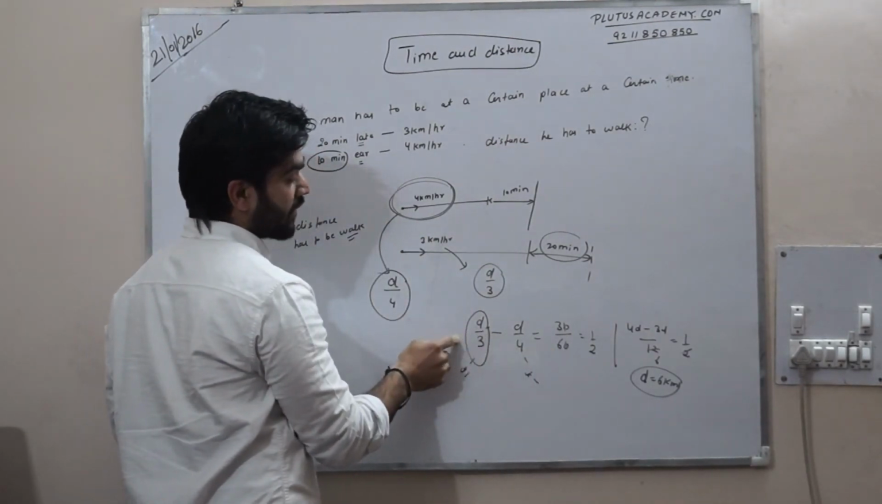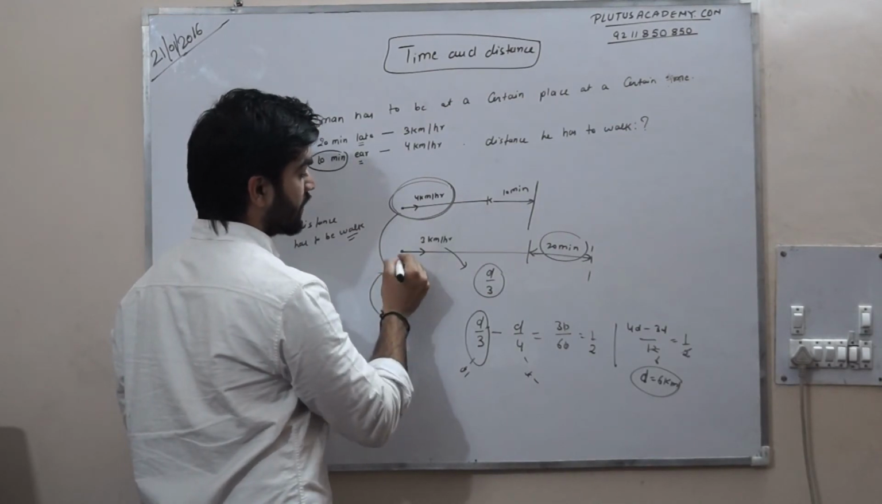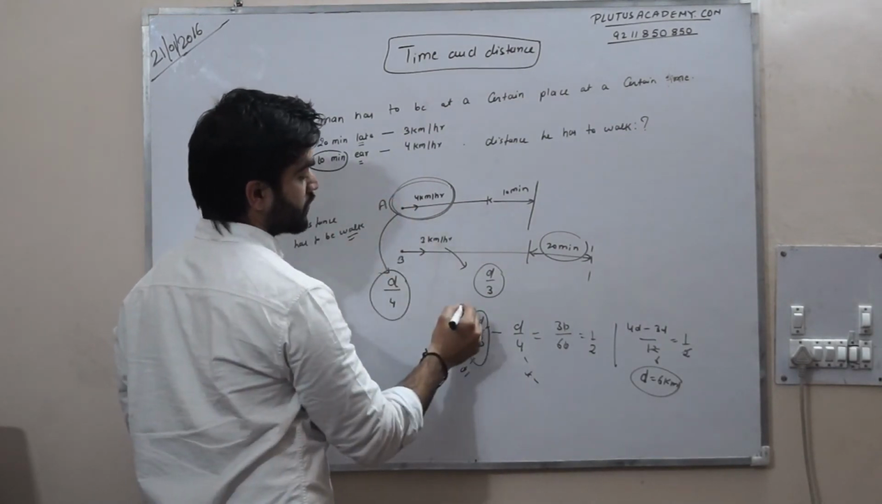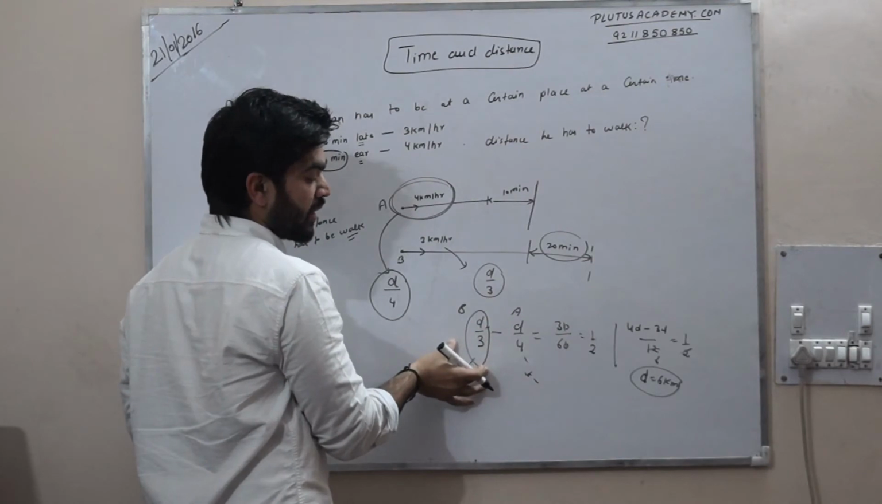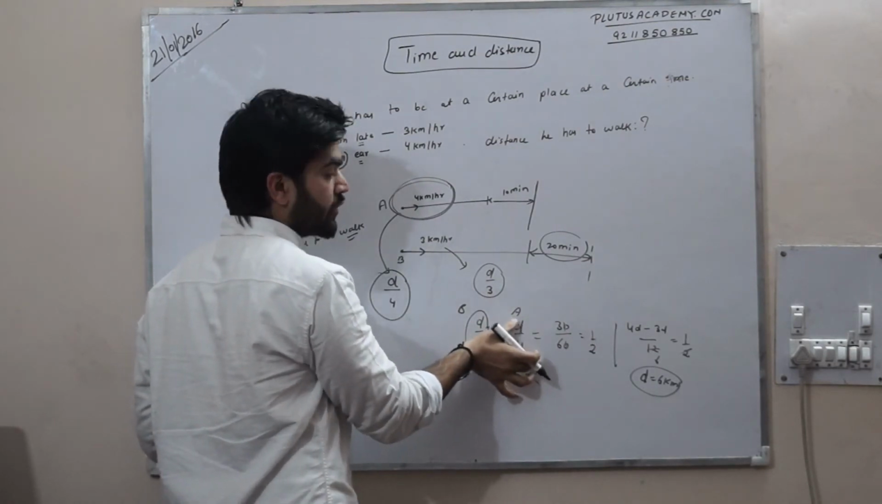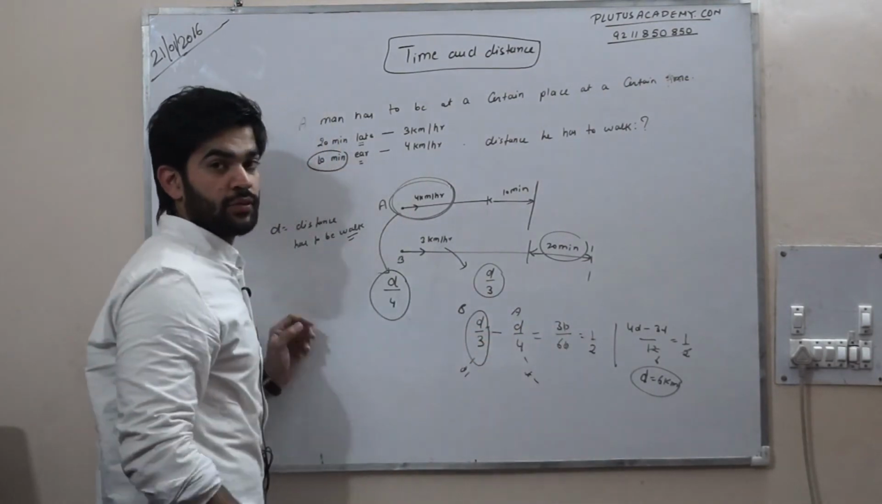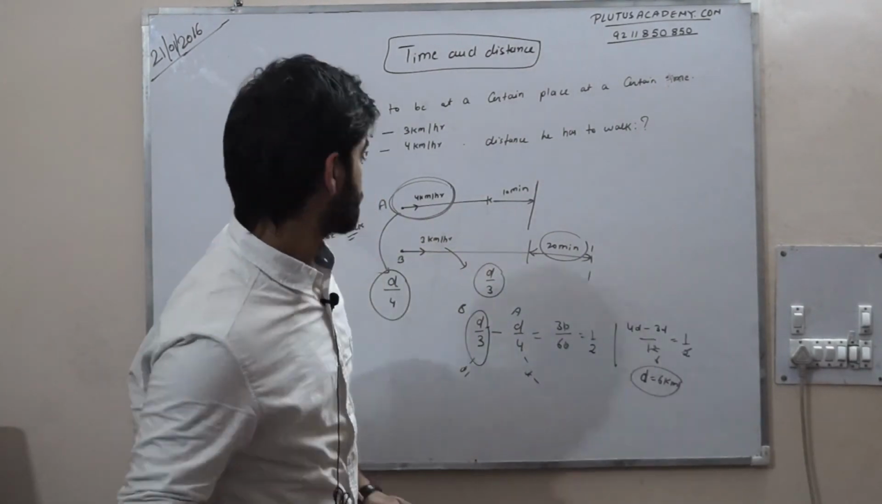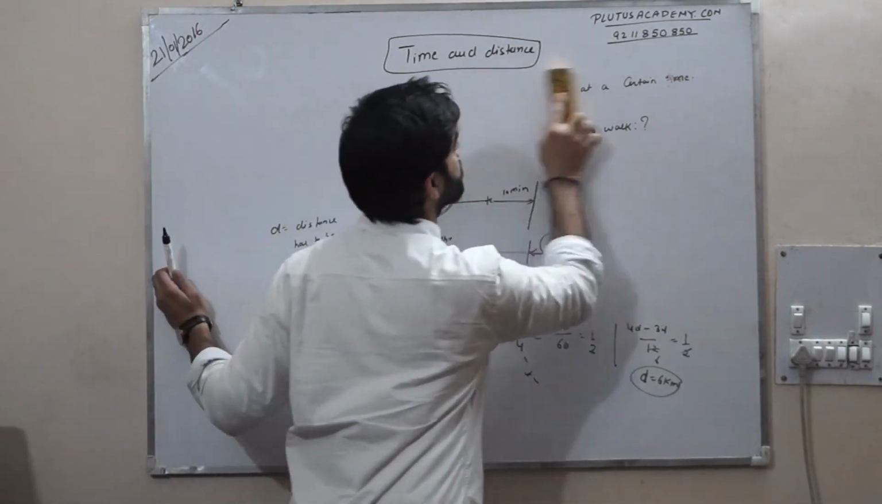So this is the time taken by B and this is the time taken by A. So this is B and this is A. So time taken by B minus time taken by A should be equal to 30 minutes. Okay. So come on, next question.